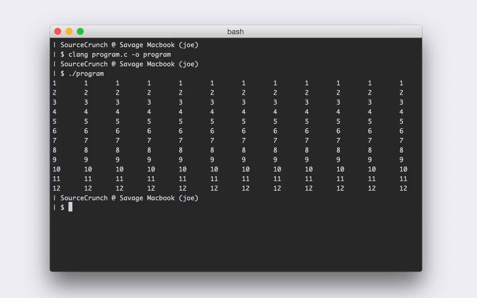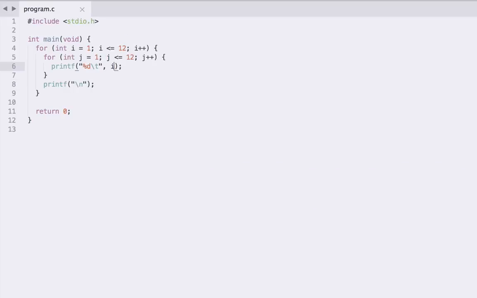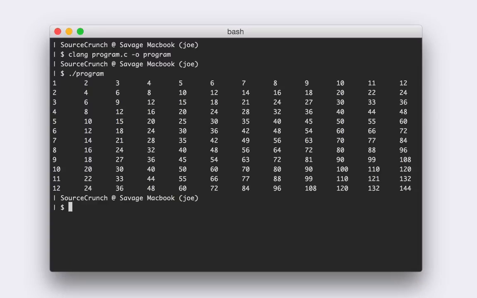And actually, this is now very easy to get working as a proper multiplication table. If we change the number we printf from i to i times j, this is going to work as we intended. Because again, if you try and think it through, the first thing that's going to happen is we're going to have 1 times 1, and then while i is still 1, j is going to go to 2, so in that same row, we're going to have 1 times 2, and that's going to keep on happening until we get our new line. Then it's all going to repeat for i equals 2, j equals 1, i equals 2, j equals 2, and so on until we get to i equals 12, j equals 12. We print our new line, then we exit out of the loop and return 0. So if we try this, we can compile, we can run, and excellent, it works. This is a multiplication table.